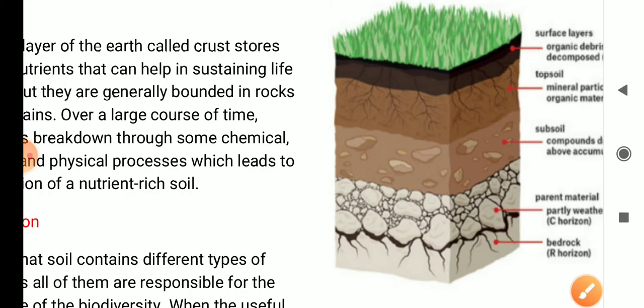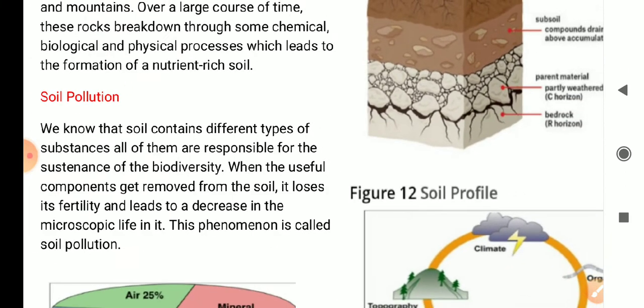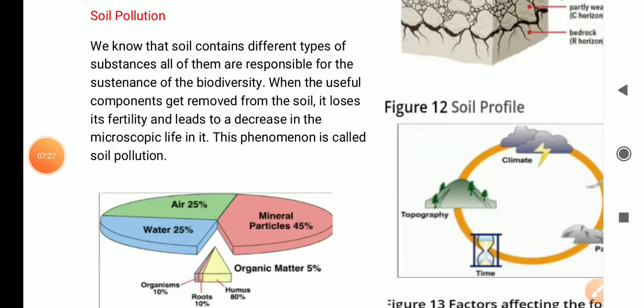Then there comes the very important point, soil pollution. As I told you, one very simple definition of pollution is the mixing of harmful substances in the environment. So we can take a very simple definition of soil pollution as well: the mixing of harmful substances into soil is soil pollution. But here we will study the technical definition also.